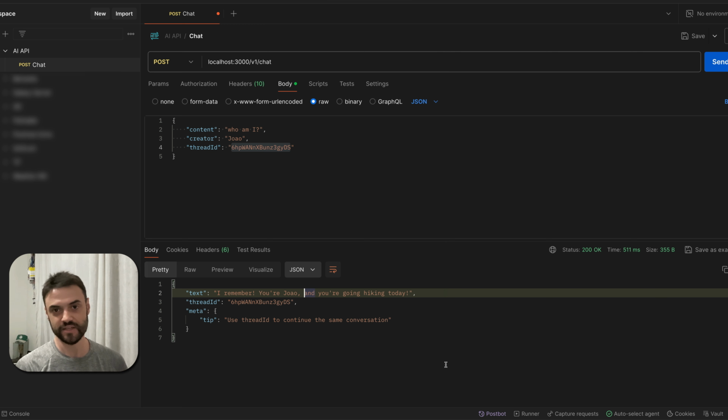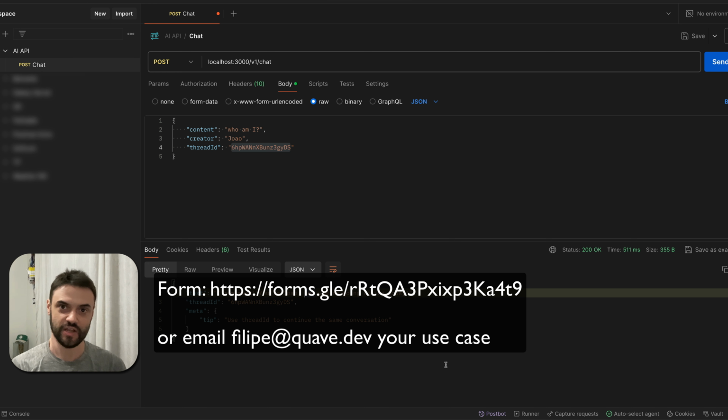So that's the idea. And what is my request for you? If you have any use case, any feature that you want to build, please check this link and send your needs, and we're going to try to accommodate it in our API, or at least send back to you, oh, that's not in our plan. But I really want to know more use cases. We already have a list that we want to cover, but if you have more ideas, I would be really glad to see, and we can also have a conversation.